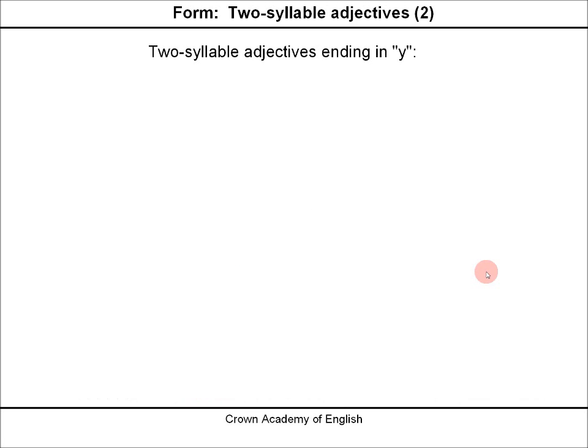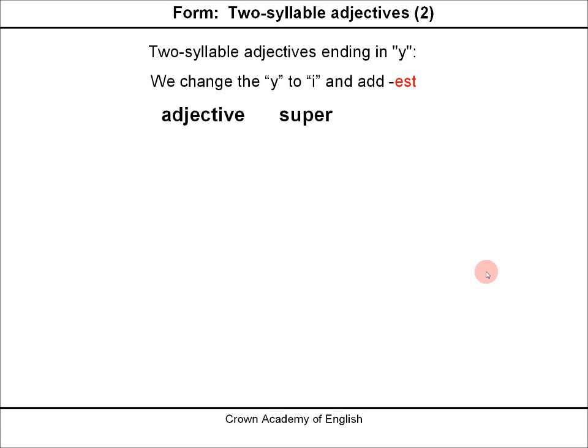Two-syllable adjectives ending in the letter Y. We change the Y to I and add est. Busiest. So we've changed the Y to an I and add est. Easiest.